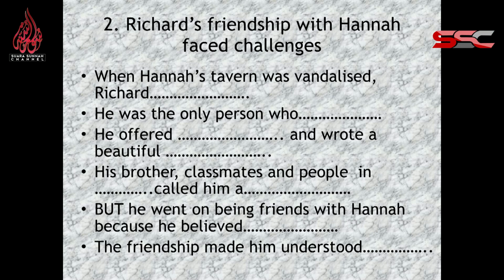His brother, classmates and people in Turtle Lake called him a traitor. Okay. But he went on being friends with Hannah because he believed it was unfair to treat Hannah and her family in that way. Because he believed that Hannah and her family were fine American citizens. The friendship made him understand people from other backgrounds, because Hannah was a German descendant.